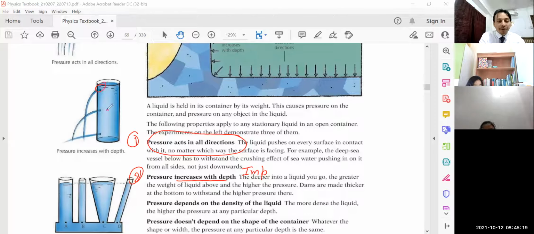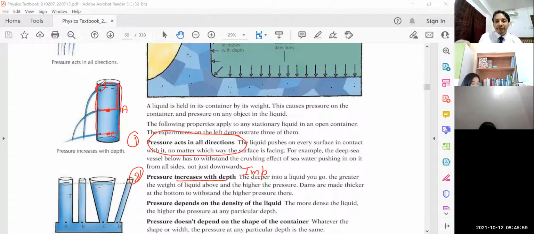Now at this point, children, I'm here, so above this point, how much water is there? This is the amount of water. A water molecule has some mass, it has some weight. So suppose this point is A, at point A I have some water above. But if I take point C, that is at the bottom of the container. At point C now, how much water is there? This entire water is there. So this water is exerting a force on me at point C, and that's why we can say at point C the pressure is higher.